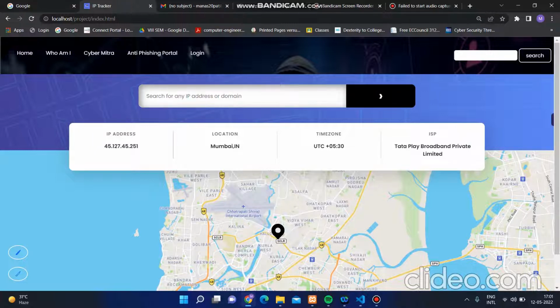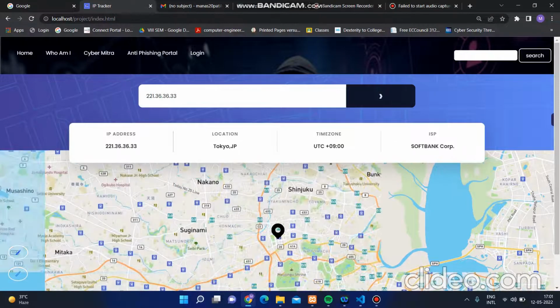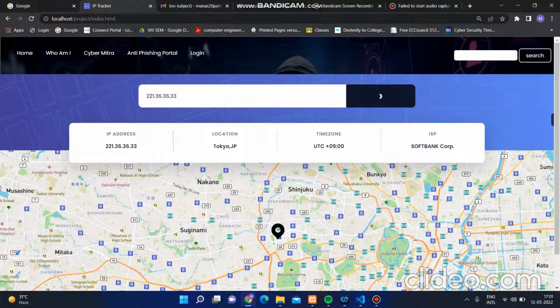If I want to check the location of the IP address of any domain, I can simply enter any random IP address. Let's check out this one, 33, and it will give the location of the IP address. This IP address is from Tokyo, Japan.